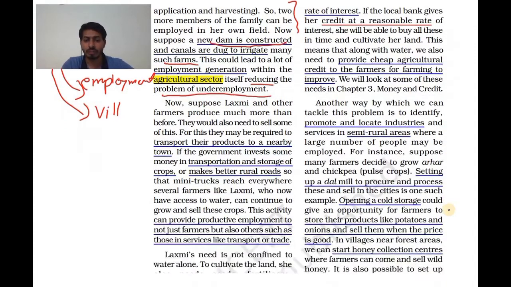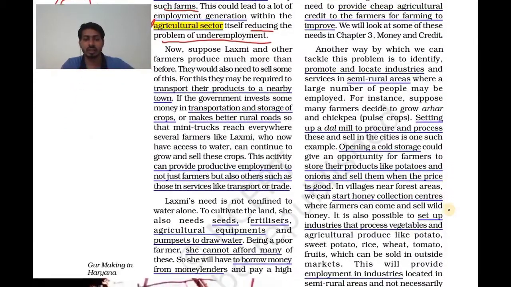Here one more thing, if new things are constructed, for example, if we are constructing a hospital, schools or any other roads, so it will give employment opportunity to more people. So let's read what is given here. Now here I will read from here.